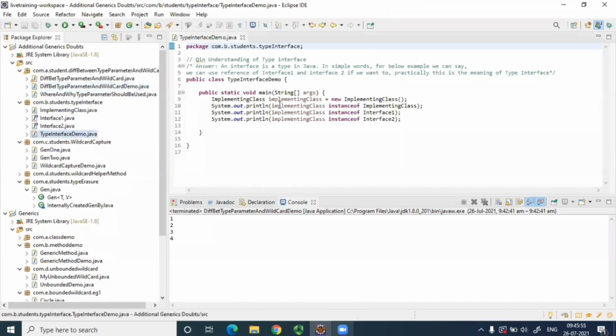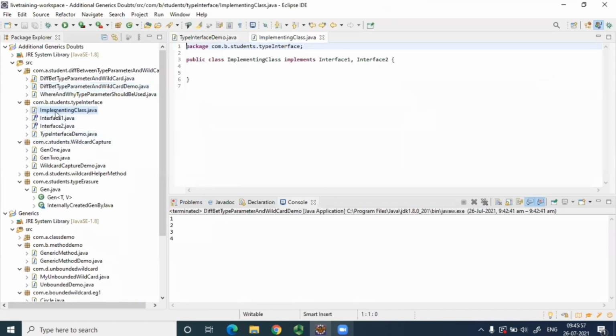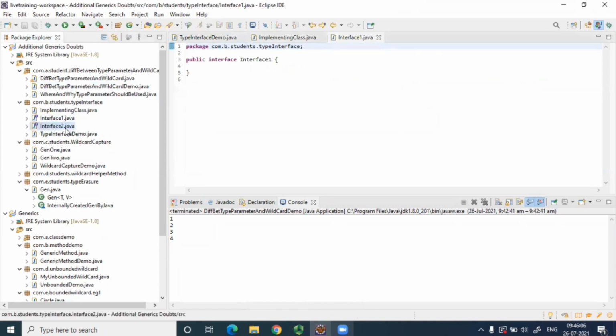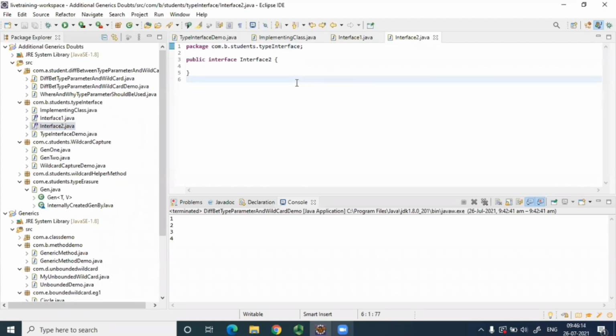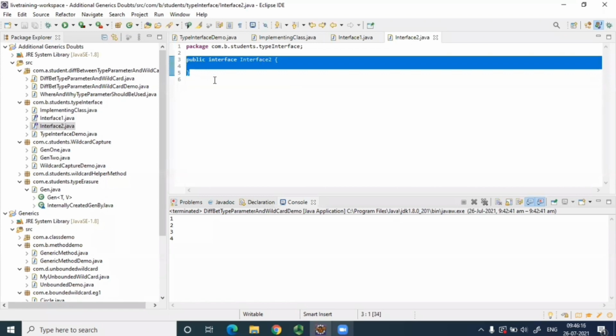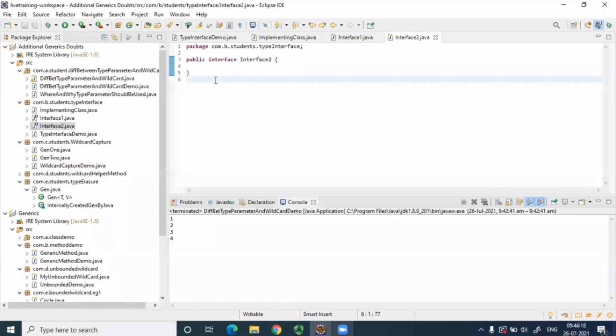Here we have created one simple, very simple example. One class, named it implementing class. It implements two interfaces, interface one, interface two. The blank interfaces. Okay. So one question to you guys, a Java question, not generics. Are these simple interfaces also marker interfaces, or are marker interfaces empty interfaces that have some special characteristics?